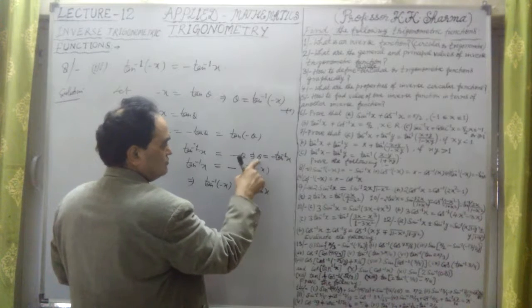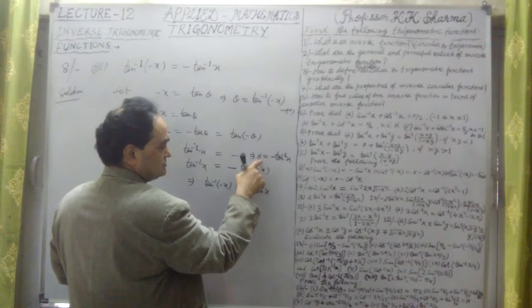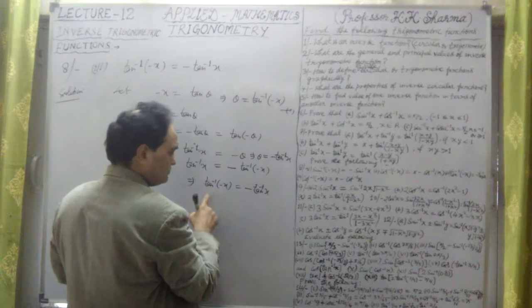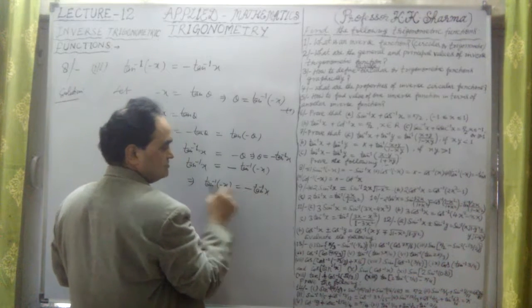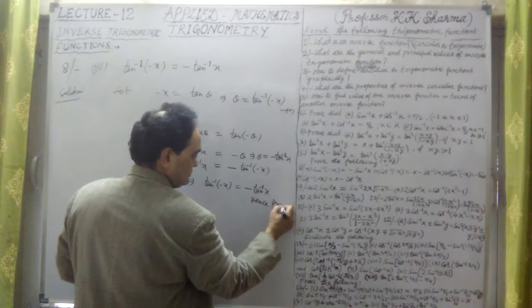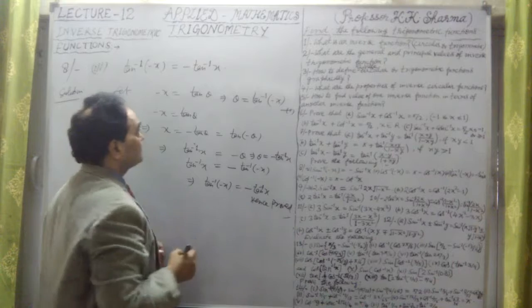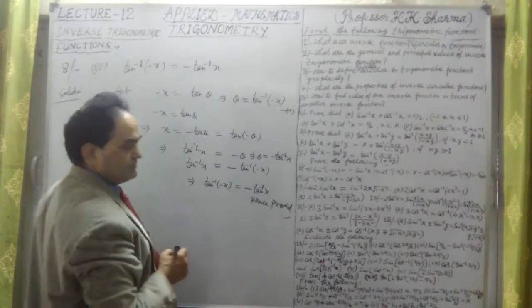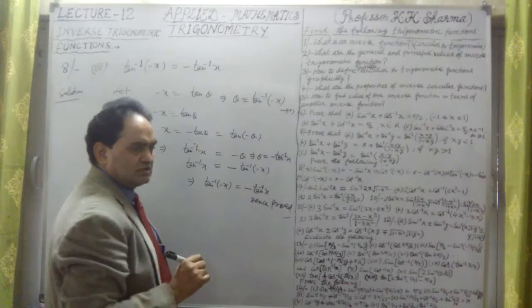Now substitute the value of theta. Theta is tan inverse of minus x. So therefore, tan inverse of minus x equal to minus tan inverse x. Hence it is proved.